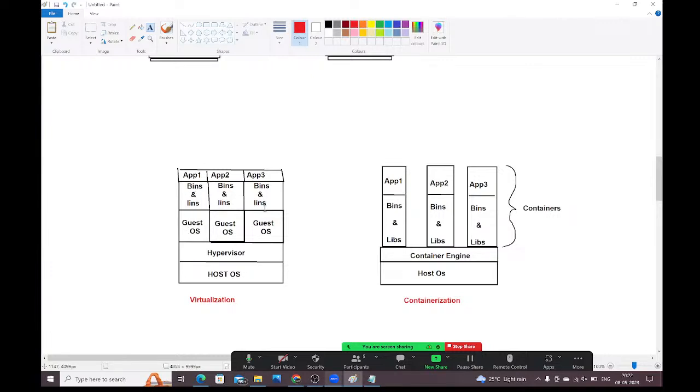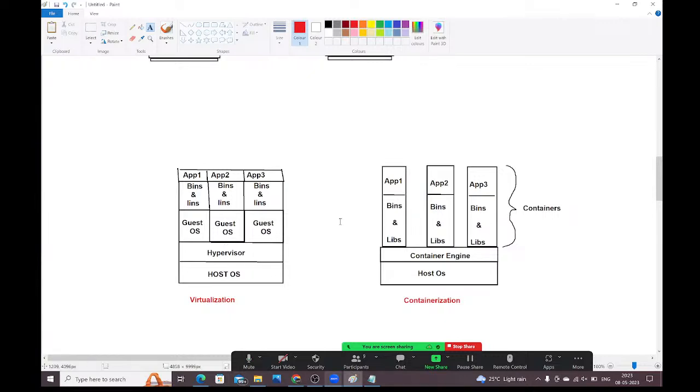So with this, we have some problems. What problems are there? Multiple virtual machines lead to unstable performance. It will affect the performance. Hypervisors are not as efficient as the host operating system. And it will take more boot up time also. These are the disadvantages of virtualization.